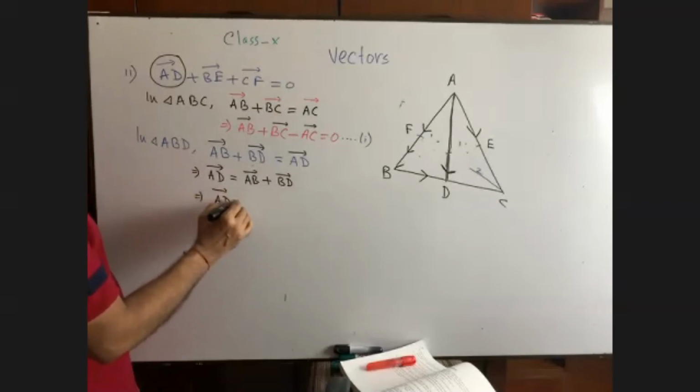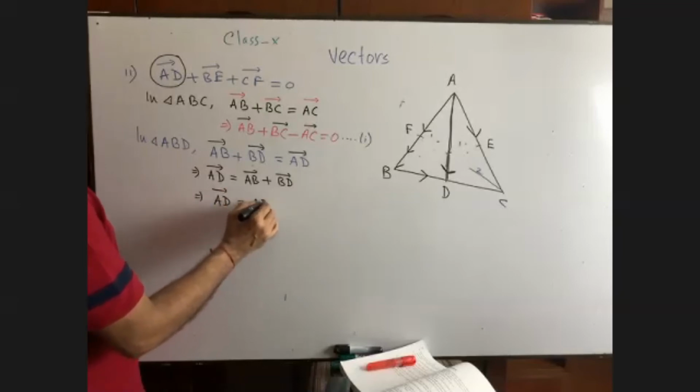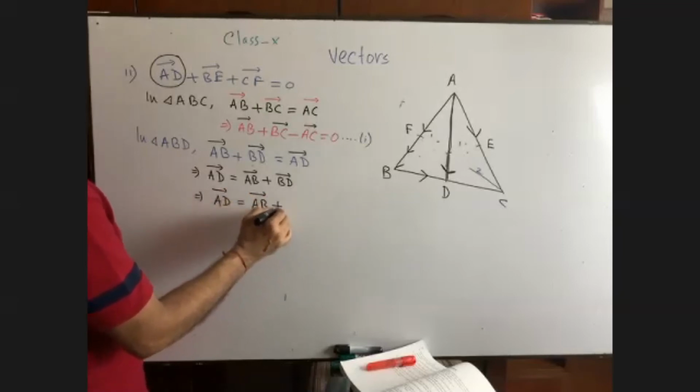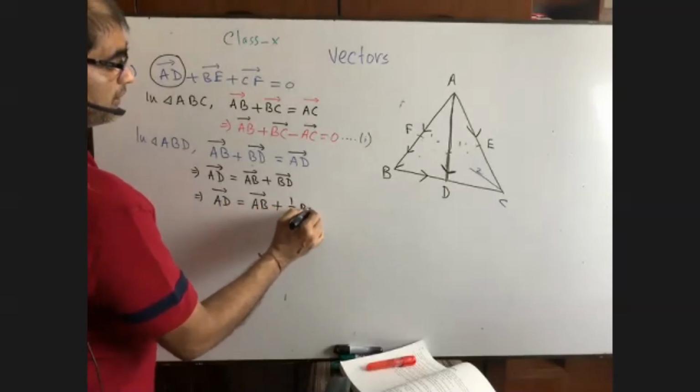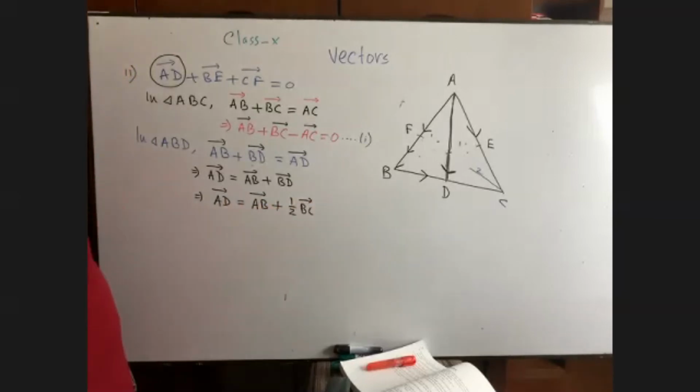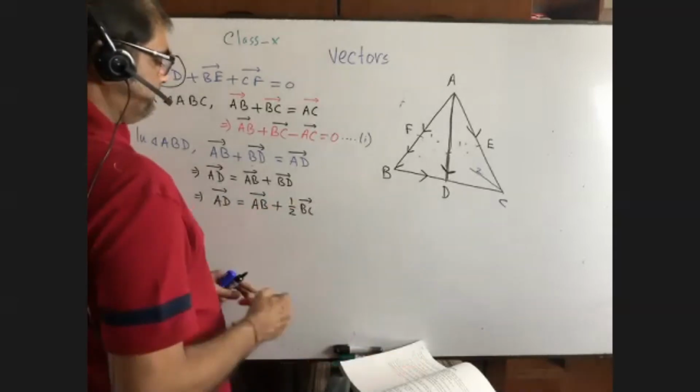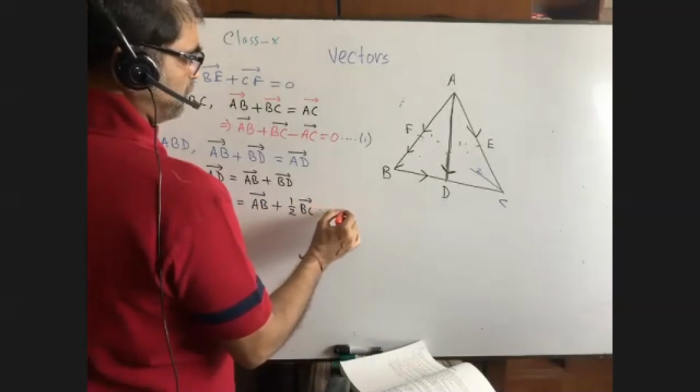BD equals what? Can you write BD equals half of BC? Half of BC. It is equation 2.